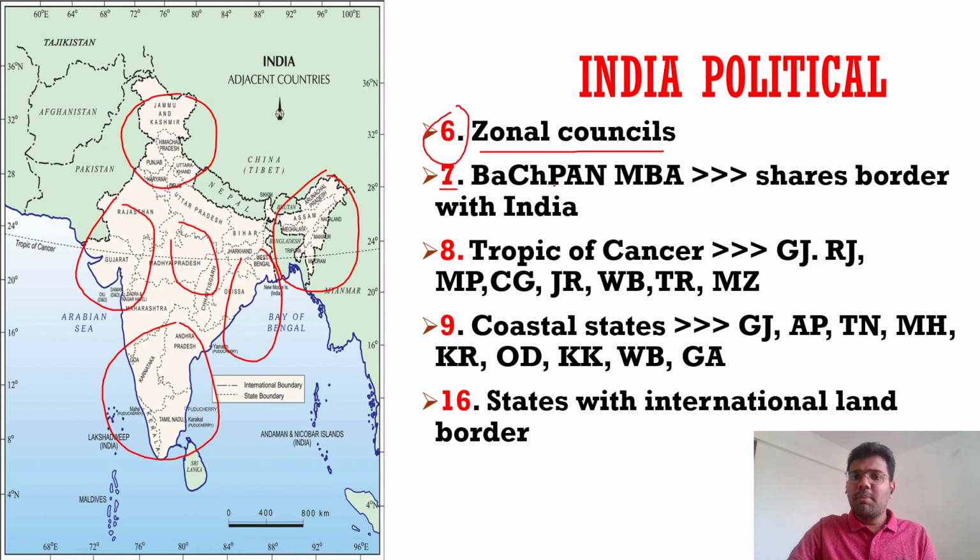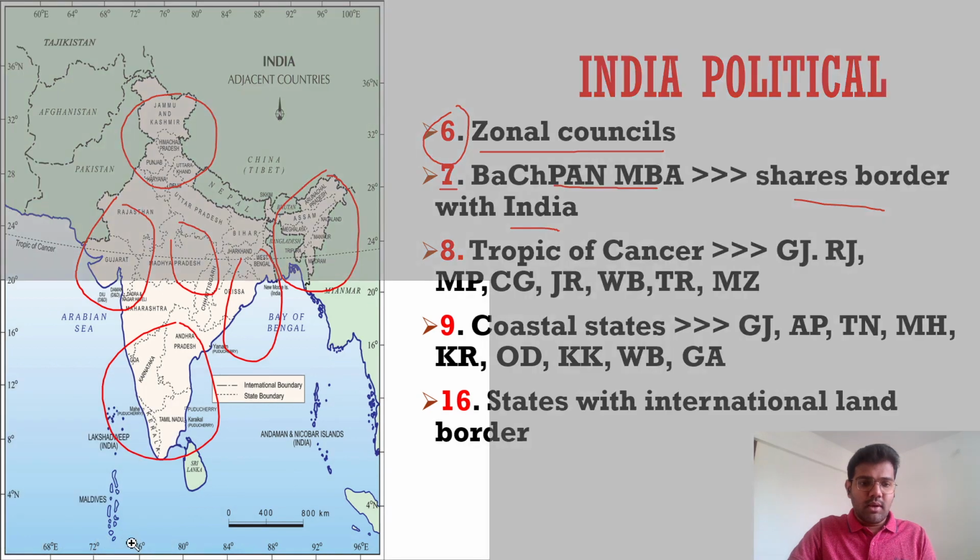Then 7 is Bachpan MBA. These are the countries which share border with India. I have arranged them in descending order. Bangladesh shares the longest border with India.